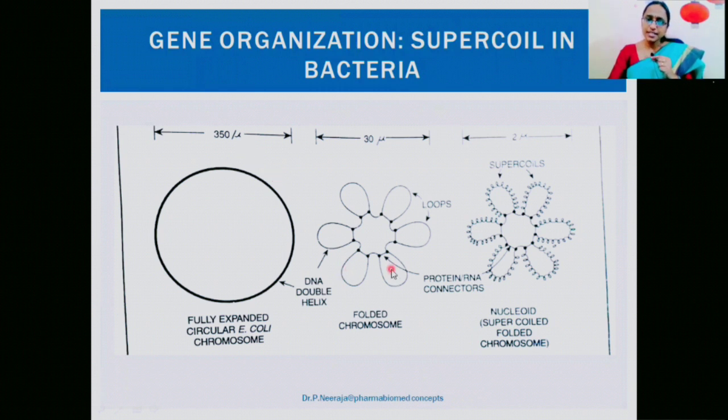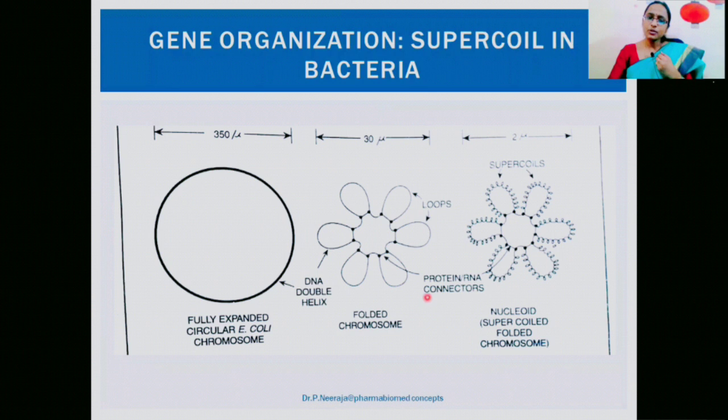So what happened to the next stage? It becomes a folded chromosome. Why? Because the DNA that is present gets converted into so many loops. Here you can find around 6 loops, so that it forms a folded chromosome, and the size of the chromosome is reduced from 350 microns to 30 microns. So it can accommodate in the small cell very easily.